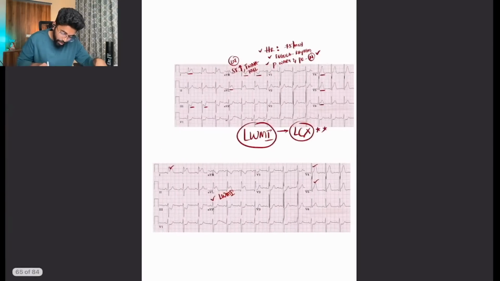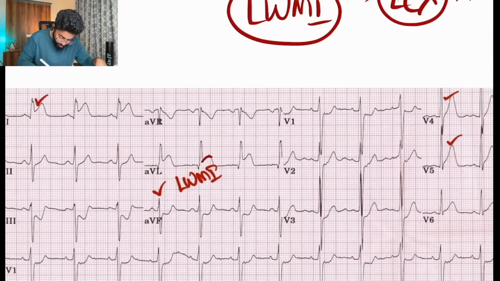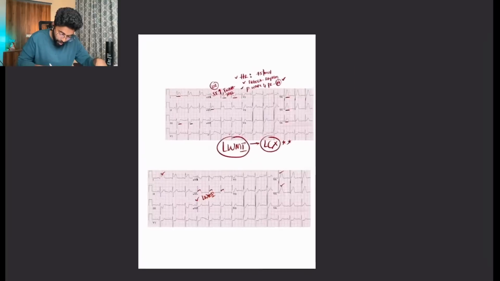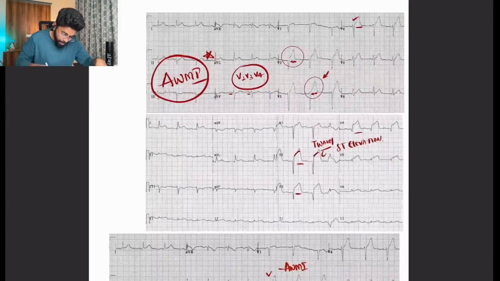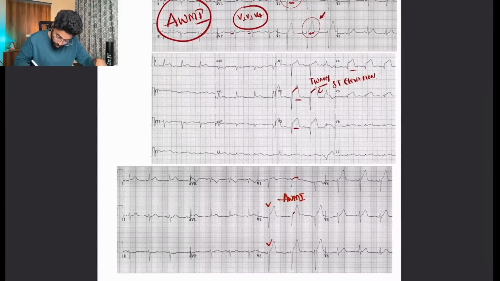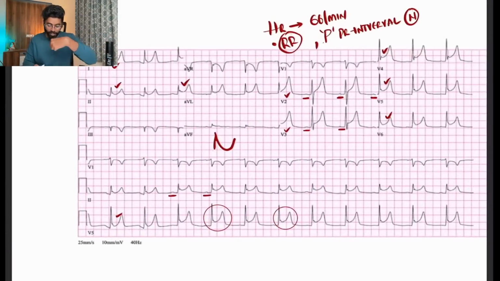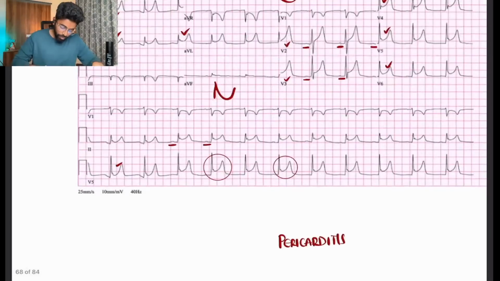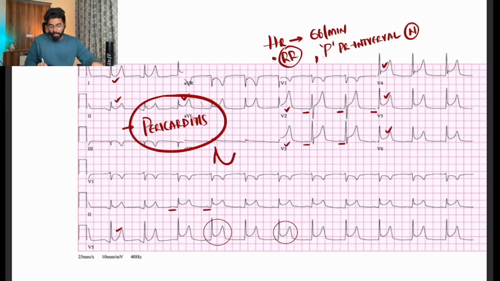But if you go and look into an ECG, there's a convexity in the lateral wall MI ECG, and there is a convexity in the anterior wall MI. There is a convexity, but there is a concavity here. Don't worry, why there is concavity also I'll be talking. I said every change in an ECG will have a concept. So this is one possibility that the diagnosis is pericarditis.